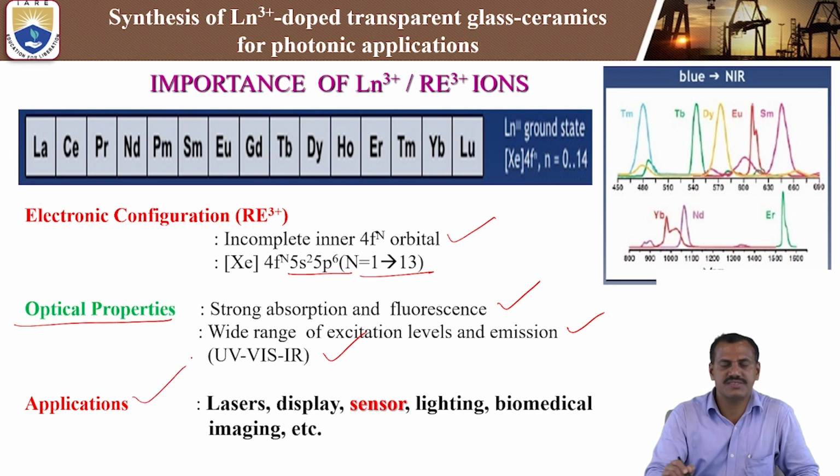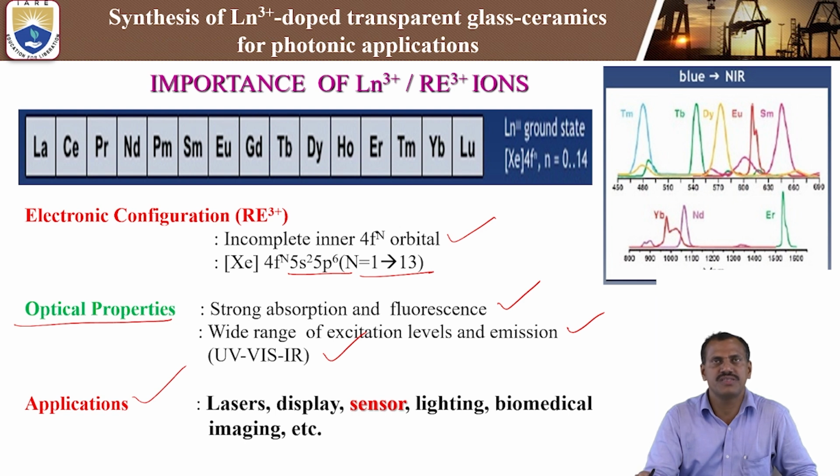What are the applications when lanthanum ions are doped in glass ceramics? These are lasers, displays, sensors, lighting, biomedical imaging, etc. These are the important applications when rare earth ions or lanthanum ions are doped in transparent glass ceramics.